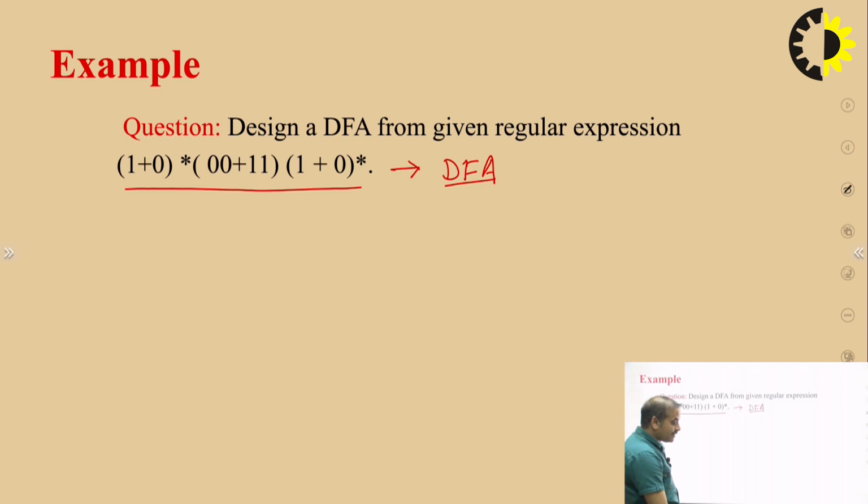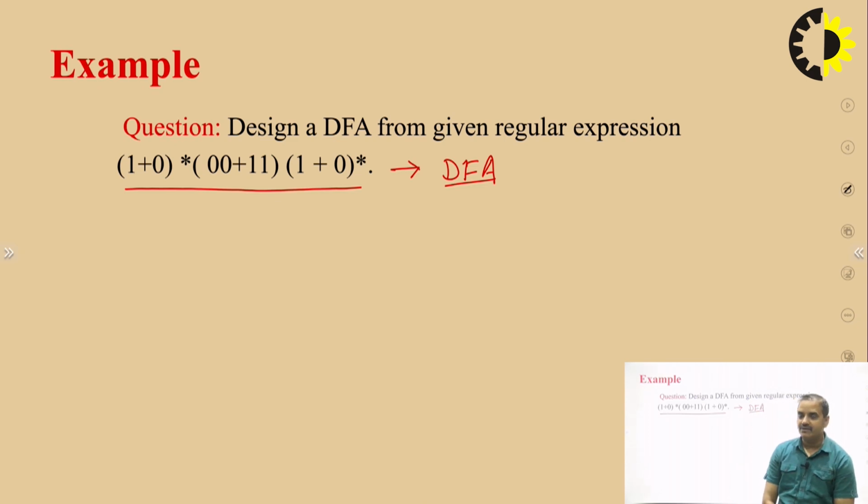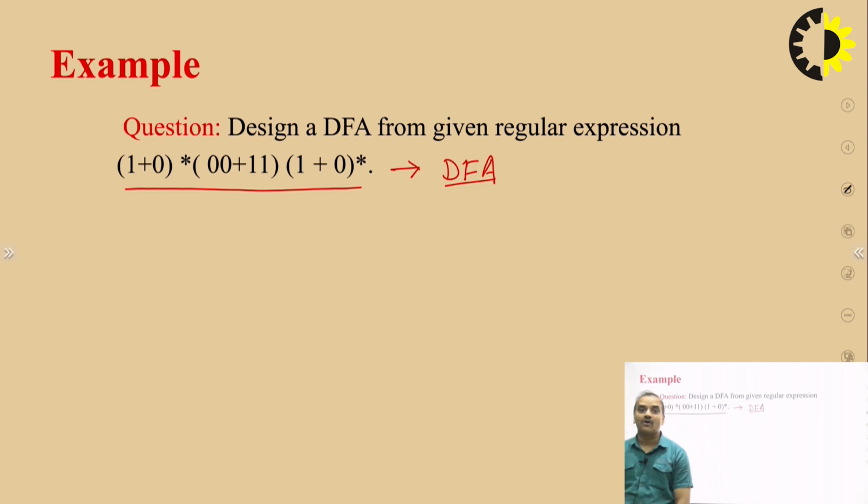By using the fundamental or basic concepts, we have to convert this expression into a DFA. We discussed earlier how the plus is solved, how the dot is solved, and how the star is solved. By using these concepts, we convert the given expression.